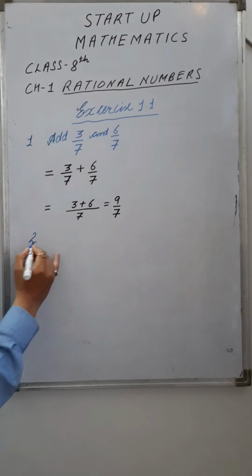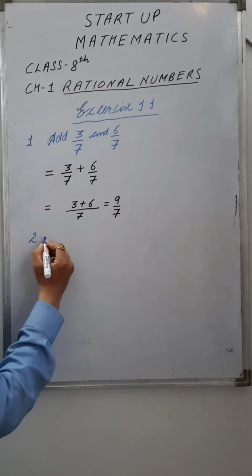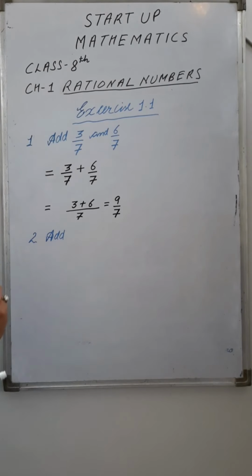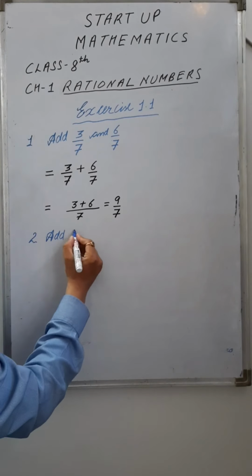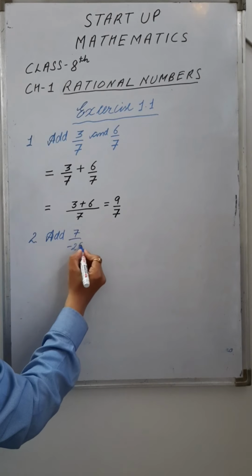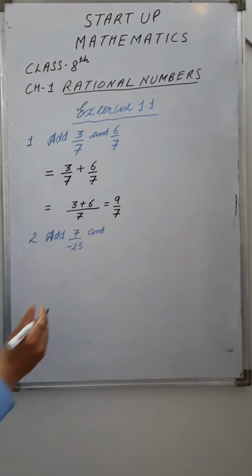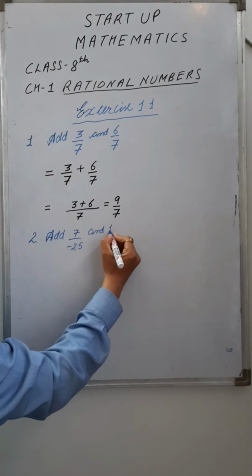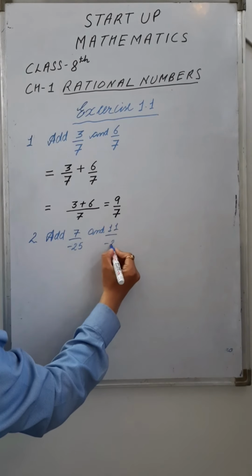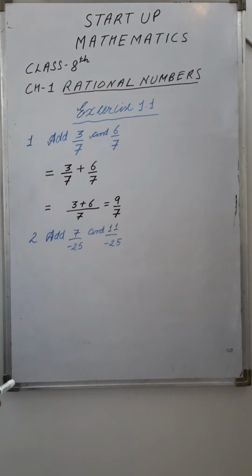Next question is add 7 upon minus 25 and 11 upon minus 25. Look at this question. What type of rational number it is? Yes, it is a negative rational number, because the numerator is of positive sign and denominator is of negative sign. Both are of opposite sign, right?